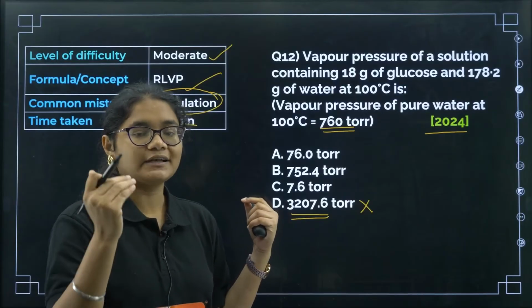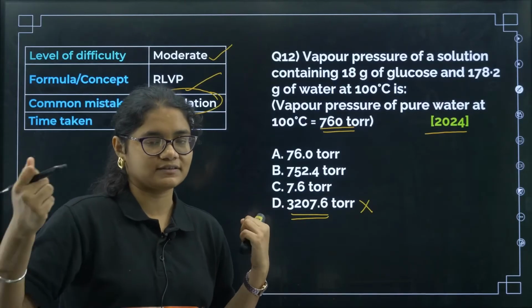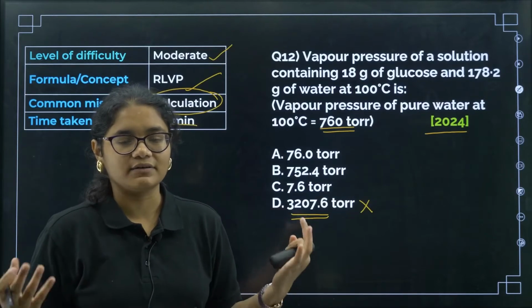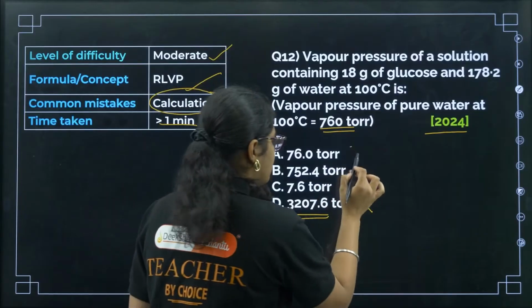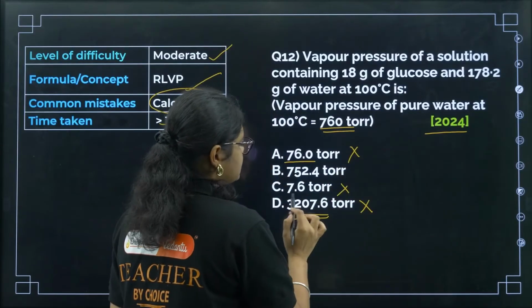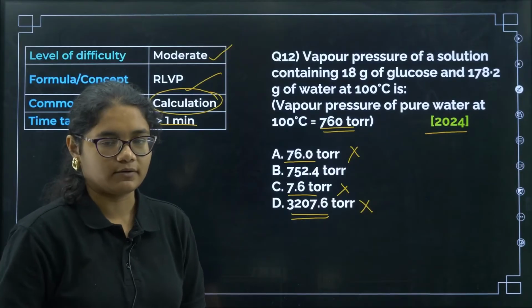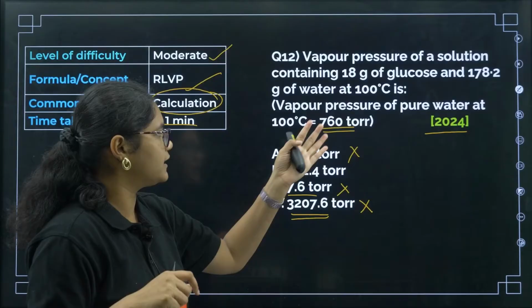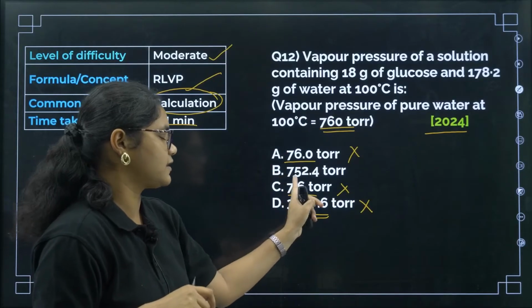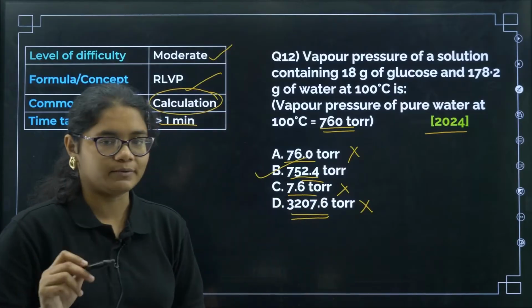Now the vapor pressure decreases to a certain extent, okay, not like from 760 it won't become 5, 6, 7 or 700, not like 70 it won't become. So that is why I can eliminate these two options also. 76 and 7.6 are too less, okay, that much decrease will not happen. There is a slight decrease in the vapor pressure. So from 760, the nearest answer is 752.4. So correct answer will be option number B here, okay.